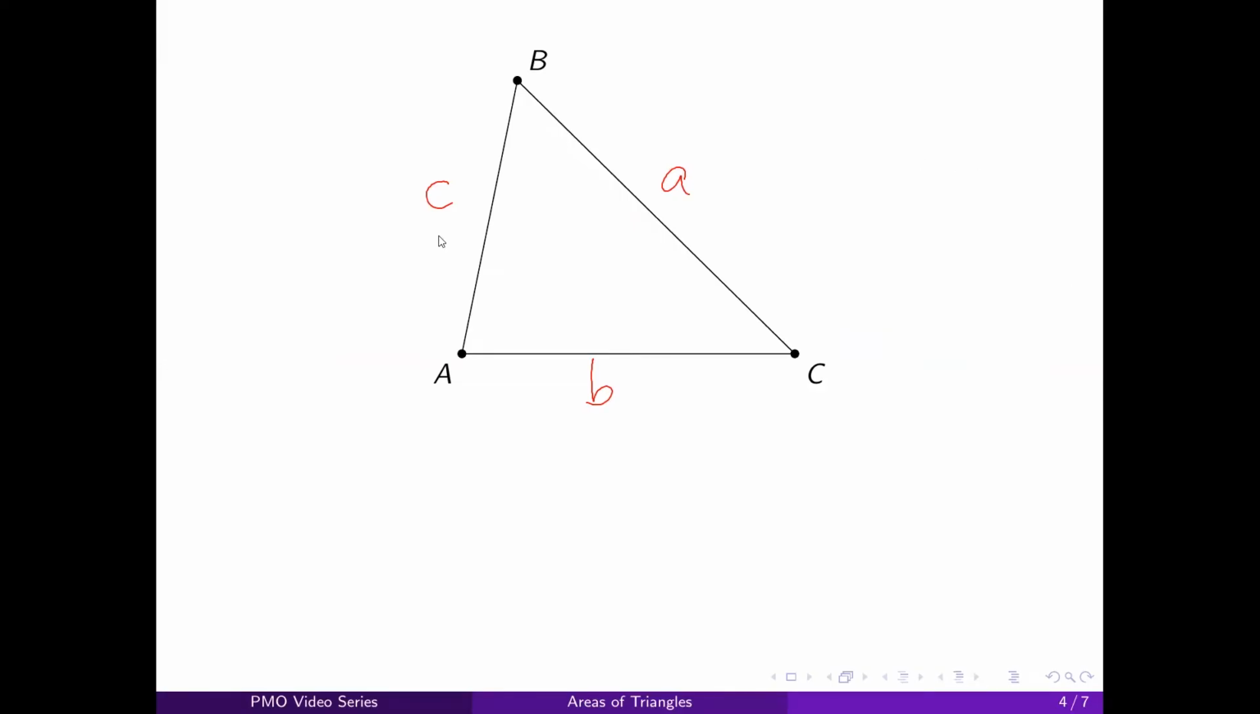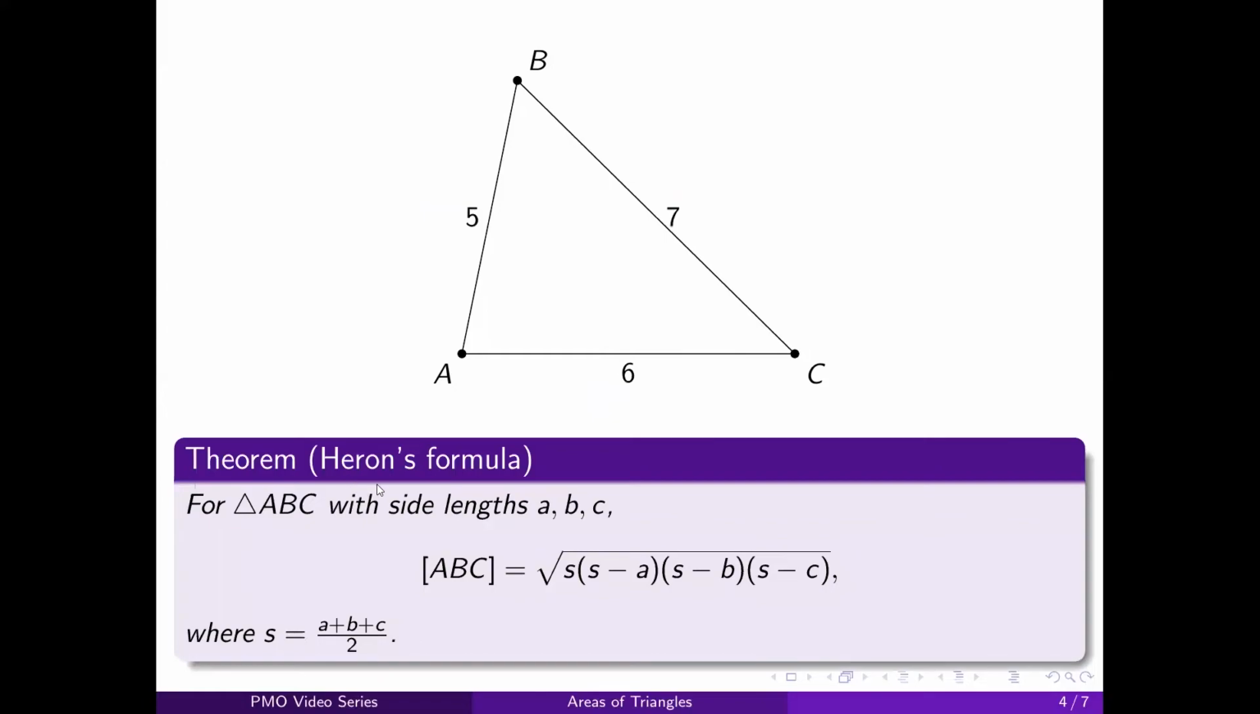We can use this theorem called Heron's Formula, which states that if you have side lengths of A, B, and C, the area of the triangle will be the square root of this long expression, S times S minus A times S minus B times S minus C, where S is equal to A plus B plus C all over 2. This is what we also call the semi-perimeter because it is 1/2 of the perimeter. So S stands for the semi-perimeter.